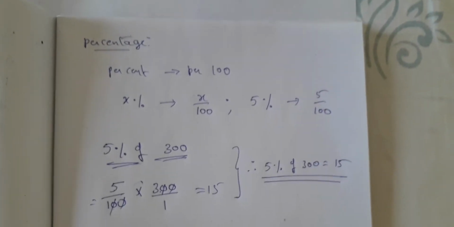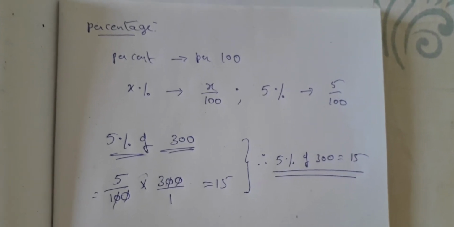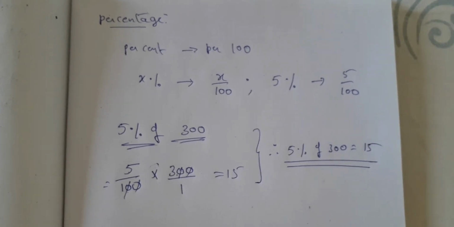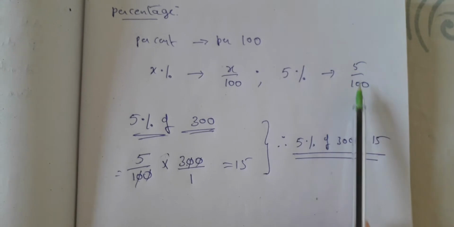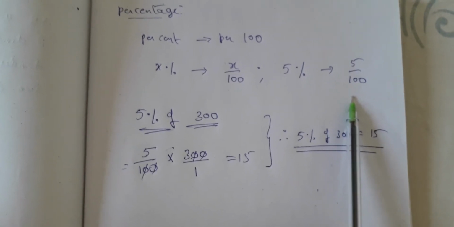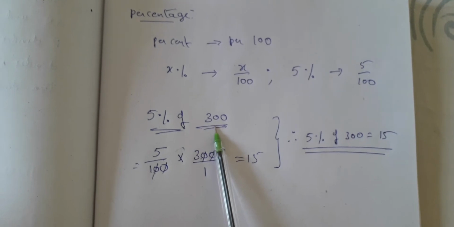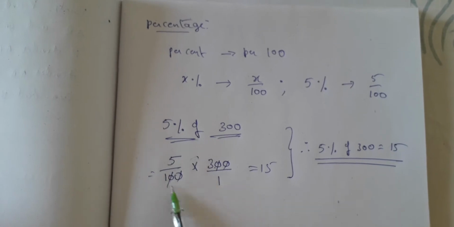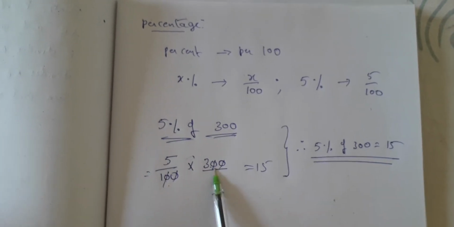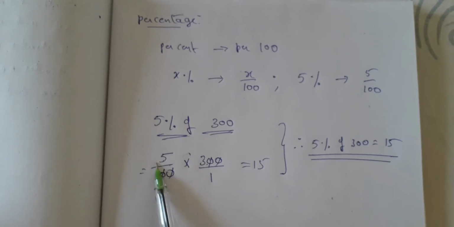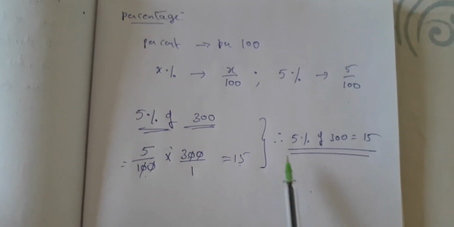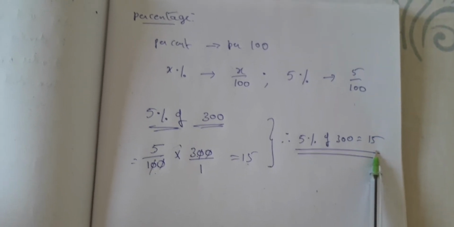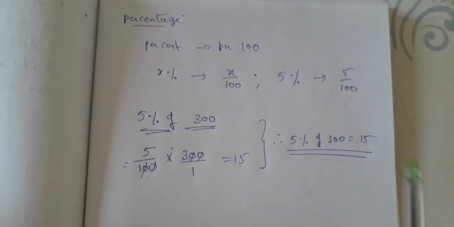So now what is meant by percent? Percent means per 100. Per 100 means divided by 100. If you say x percent, it is x by 100. 5% means 5 by 100. Now suppose 5% of something. What is something? Here we have taken an example 300. So 5% means 5 by 100. Of means into 300. Zeros cancel. So 5 into 3, 15. Thus what will we write? Therefore 5% of 300 is equal to 15.